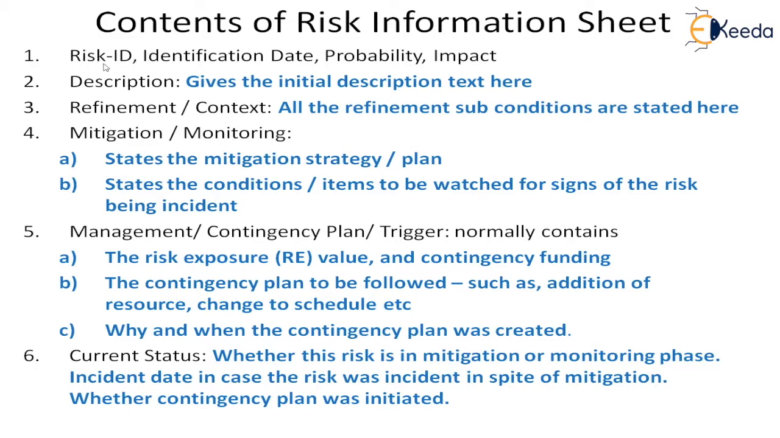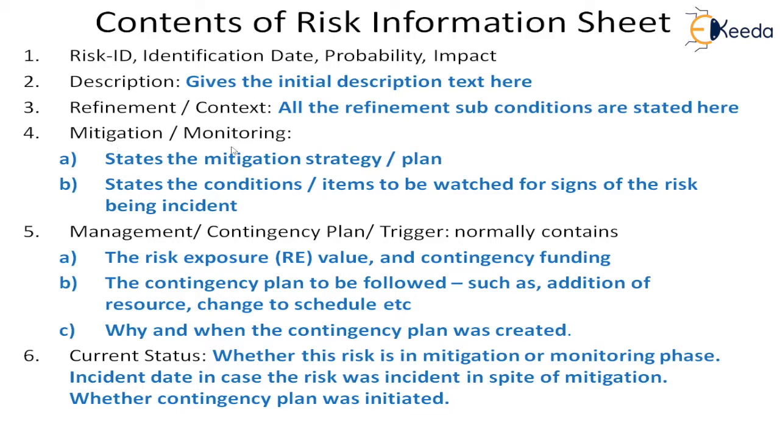It has to start with the risk ID, which will identify the risk. Every risk has to be identified by a new numbering system. Then the identification date. So this is the code, this is the date you have identified, this is the probability of it, this is the impact, and the description of it. And you might have refined it. So what is the refinement context? All the sub conditions will be stated.